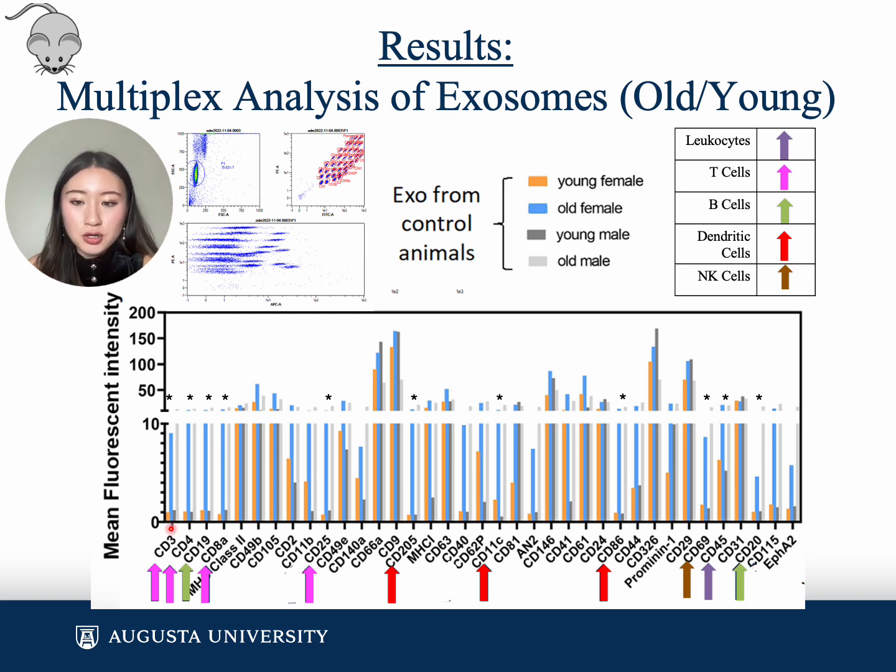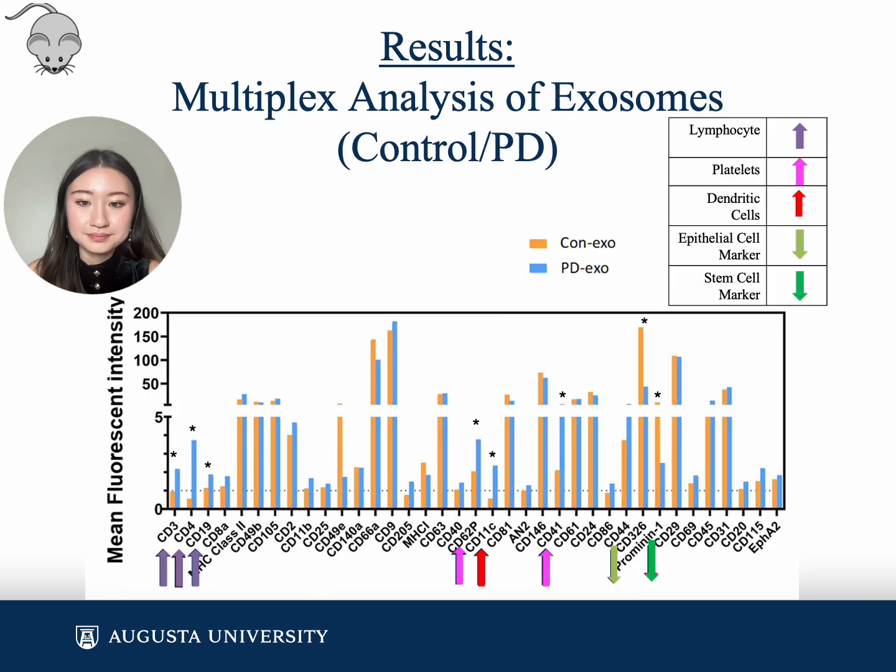As you can see, for the old mice, there was a relative increase of exosomes from leukocytes, including T cells, B cells, dendritic cells, and activated natural killer cells. This suggests an important role of lymphocytes and myeloid-derived exosomes in the aging of oral mucosa.